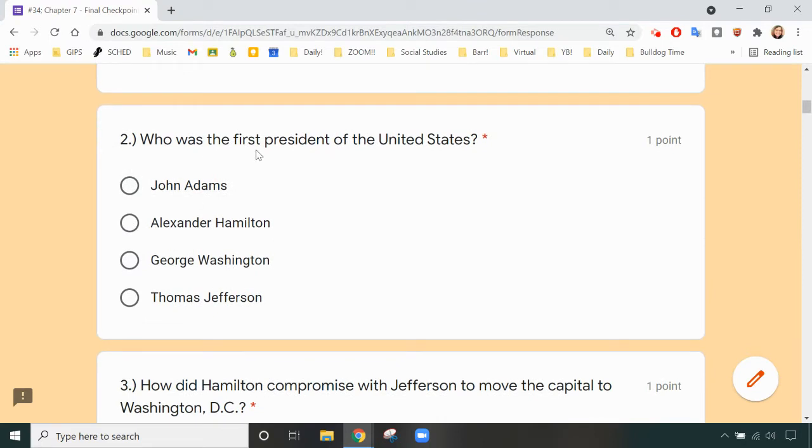Number 2, who was the first president of the United States? John Adams, Alexander Hamilton, George Washington, Thomas Jefferson. Pause, answer, then continue.